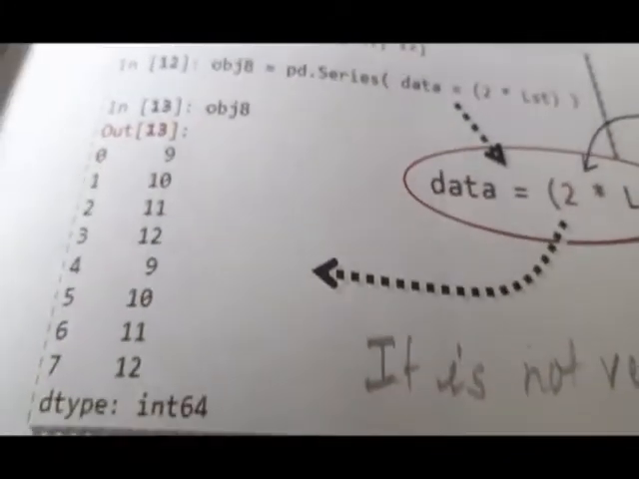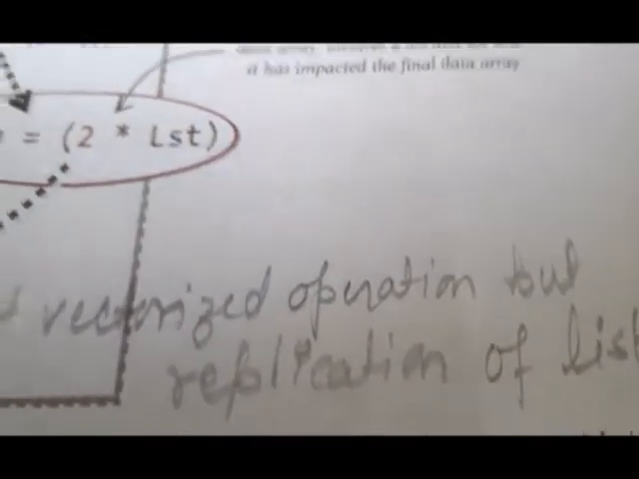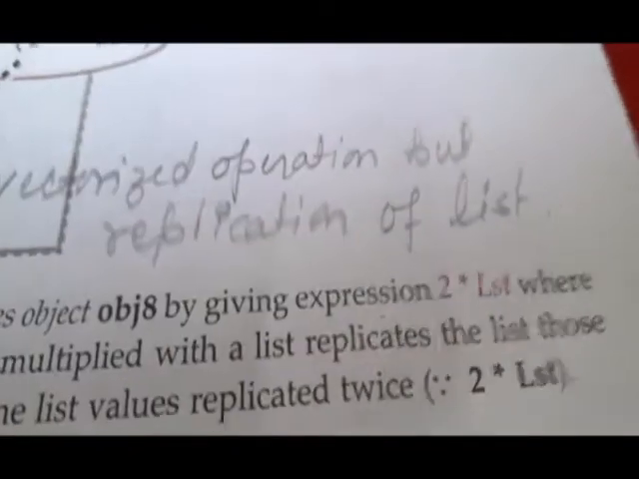Now have you got it? Now it is not a vectorized operation, it is replication of list that I have written. So this is quite important. This is explained here also in the book. The list is replicated twice.